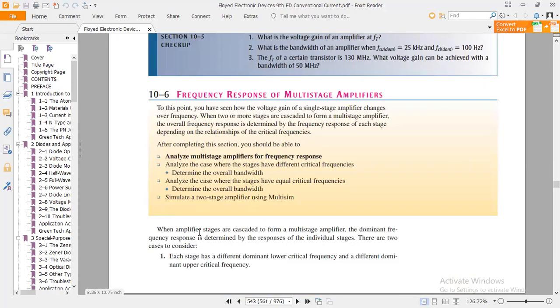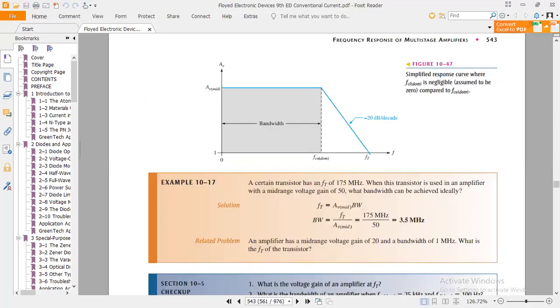For this purpose, when amplifier stages are cascaded, meaning the series connection of many amplifiers that we call a multi-stage cascaded configuration of the amplifier. To form a multi-stage amplifier, the dominant frequency response is determined by the response of the individual stages. There are two cases to consider. Number one, each stage has a different dominant lower critical frequency and a different dominant upper critical frequency. That means there are two critical frequencies.